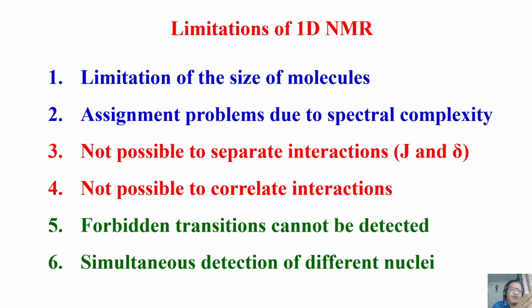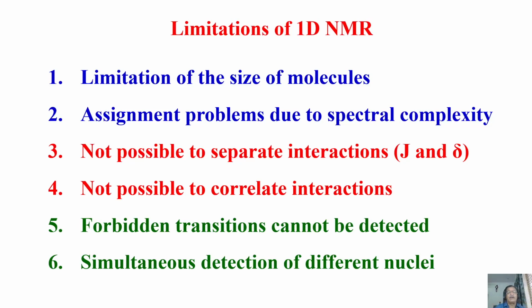First of all, the question one can ask: why do we require 2D NMR? What is the need for a 2D NMR? Can't we solve our problems? Since so many classes we have been discussing a variety of 1D sequences and 1D experiments we can do. We can even enhance the signal intensity and analyze the spectrum. We analyzed many proton spectra and heteronuclear spectra. We discussed in depth carbon-13 spectra, and the editing of carbon-13 spectra. We understood how to enhance the signal intensity by polarization transfer. A lot of things we understood. Then the question comes: why do we require 2D? What is the use of that?